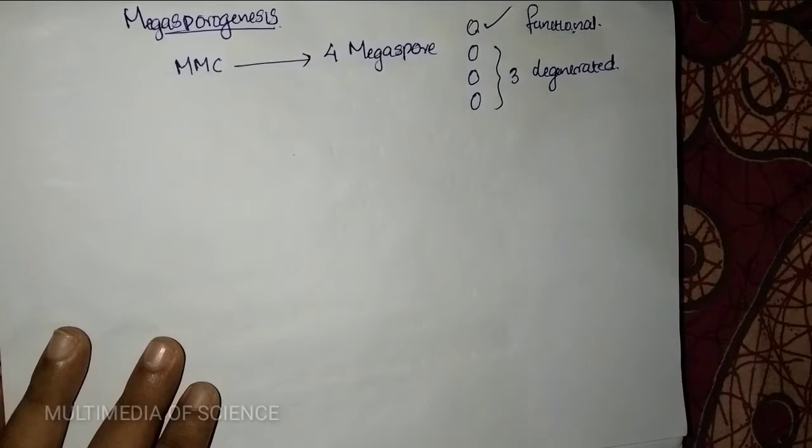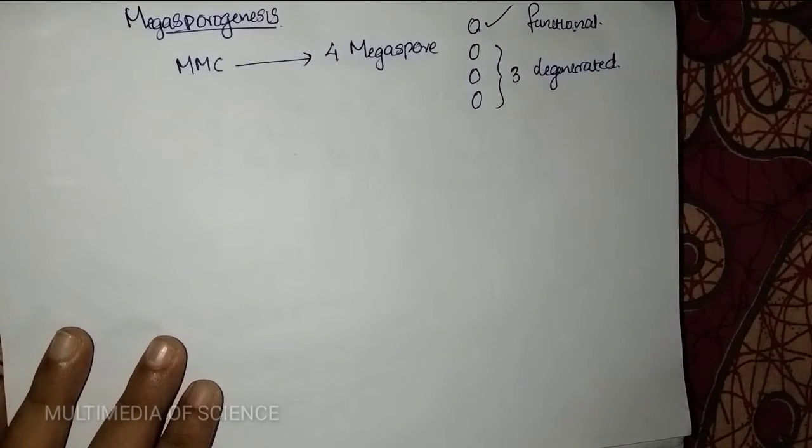Next we are dealing with the embryo sac. Clear?